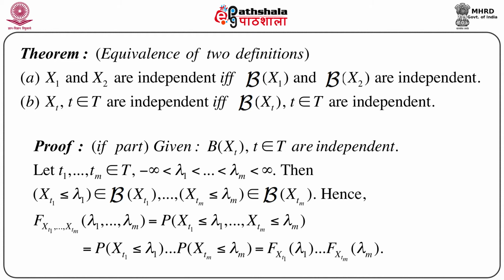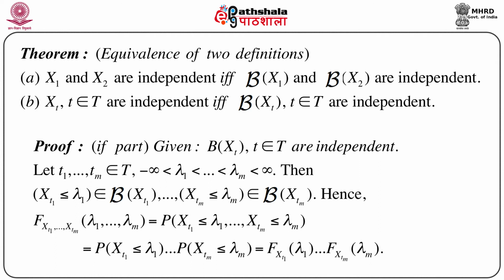First, the if part means we assume that script B of Xt, t belongs to capital T, are independent. Now this immediately implies the following. Consider any collection t1, t2, ..., tm belonging to capital T, and a collection of corresponding lambda values, that is lambda 1, lambda 2, ..., lambda m, all lying between minus infinity and plus infinity. Then X of t1 less than or equal to lambda 1 belongs to script B of Xt1, and so on, X of tm less than or equal to lambda m belongs to script B of Xtm.